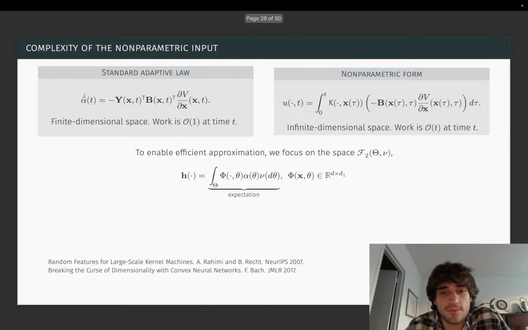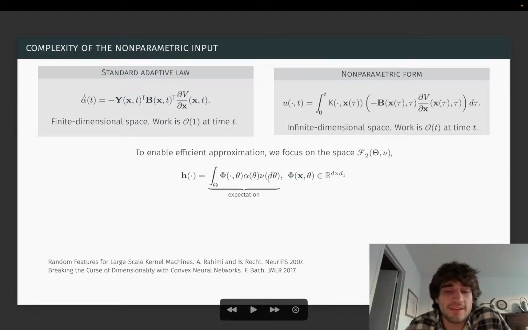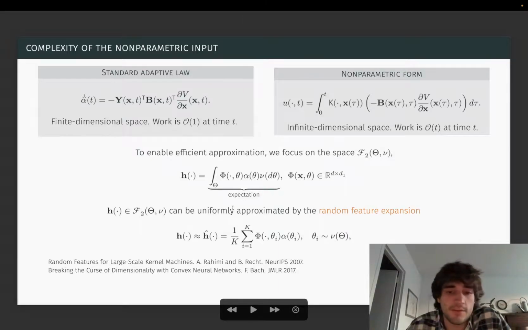One way to get around this is to restrict to a space called a random feature space, or F2, where every element in the RKHS is actually formally given by an expectation of some basis functions phi times a sign density that's going to play the role of our finite dimensional parameter estimates, and the expectation is with respect to some known probability measure nu. The reason this space is nice is because I can basically apply the law of large numbers to this expectation, and I can actually approximate any function in the space by an empirical average of the integrand here, where I just draw theta randomly from this probability measure nu.